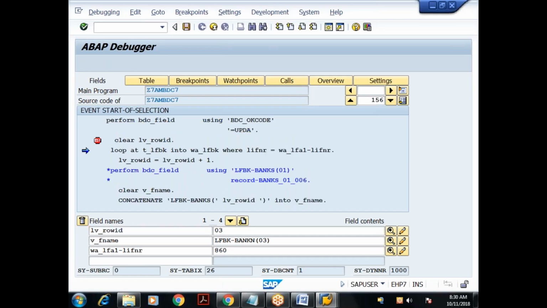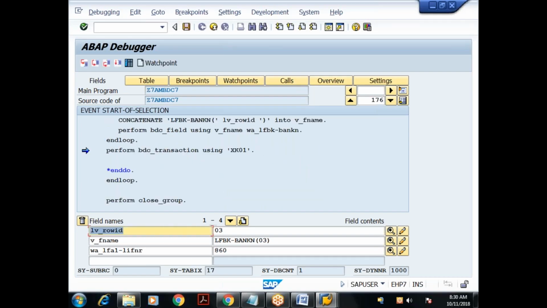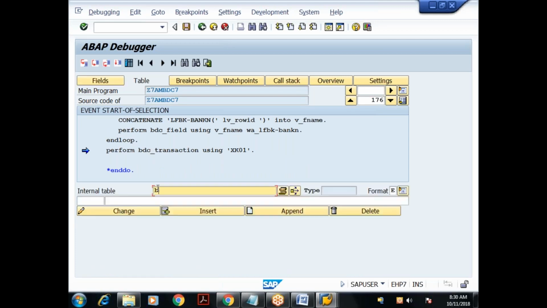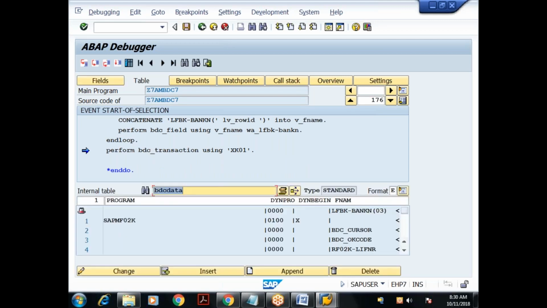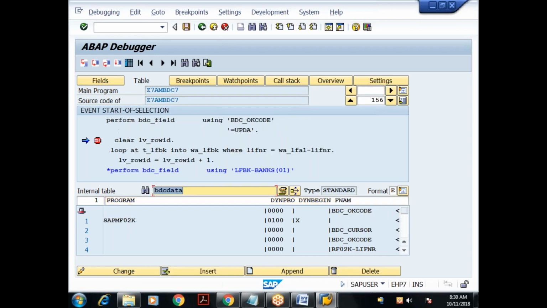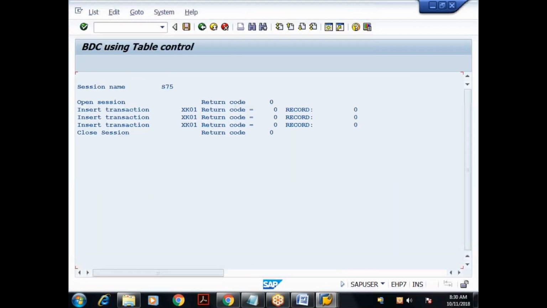Let me check the BDC data internal table. Can I see it here? Yeah, BDC data. You can observe here the field name. What is the field name here? Bank N of 03. So this field name also we are dynamically constructing. That is the main focus here. The rest of the part is simple.